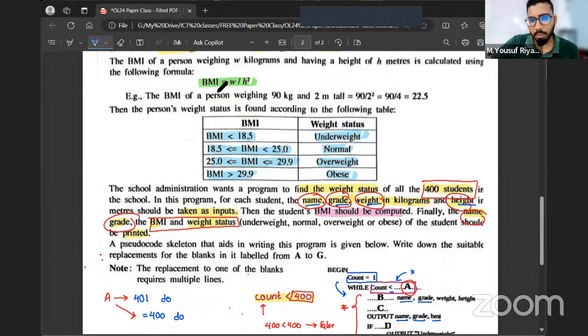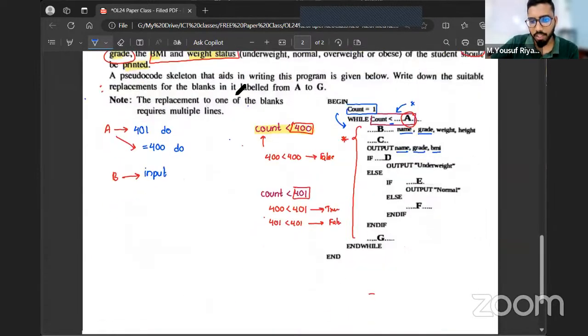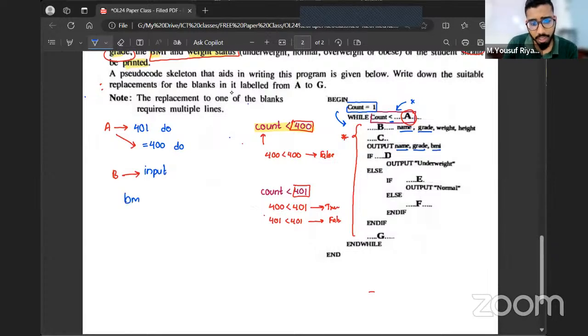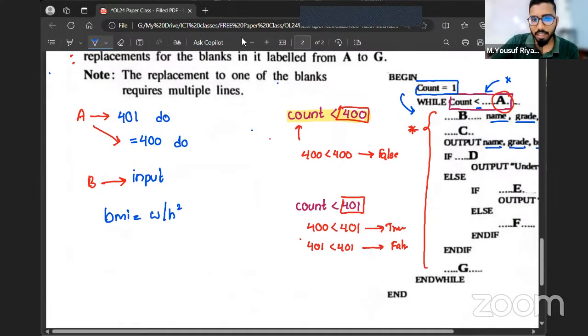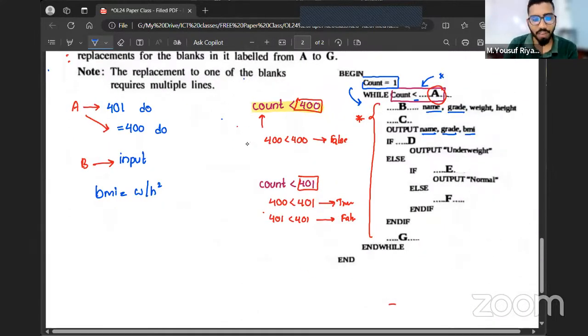In the question, they mentioned BMI is equal to weight divided by height square. This is what is given in the question. Now tell me, if I write the instruction like this for label C, what do you think? Is it correct or wrong? Why is it wrong?